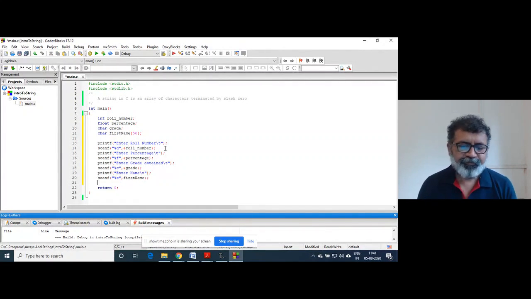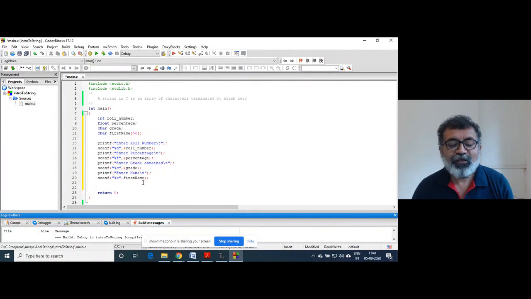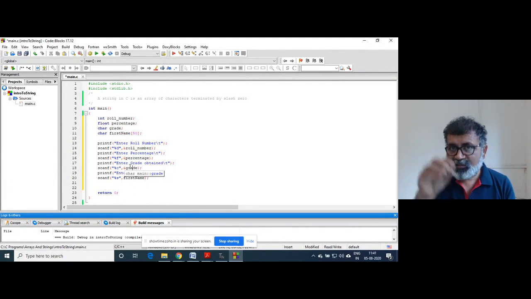Now one more thing here, okay? You will ask why actually I haven't written the ampersand there. Obviously, because there is ampersand here, here, and here, and why not here? The reason is that this variable contains roll number, this variable contains percentage, it is a float, and this variable contains grade. Now, when we want to store using the scanf function, we need to send the address of that variable, because at that address the value will be stored.